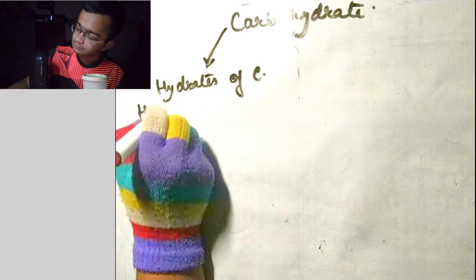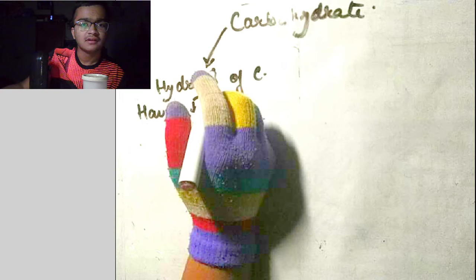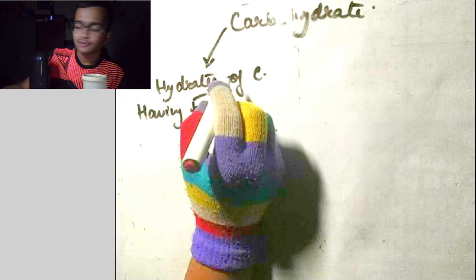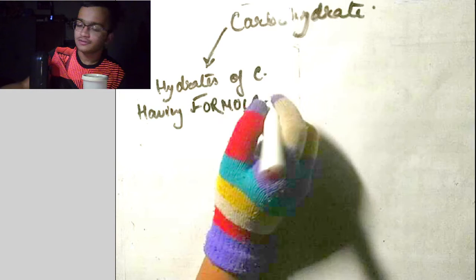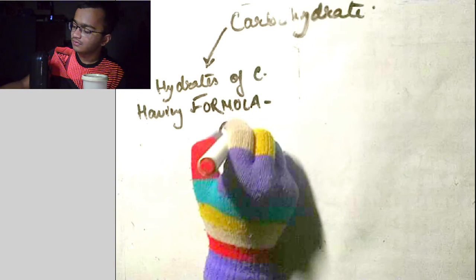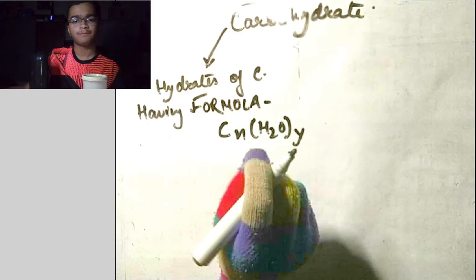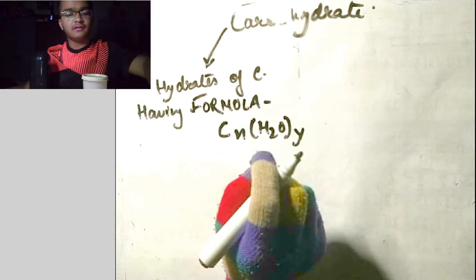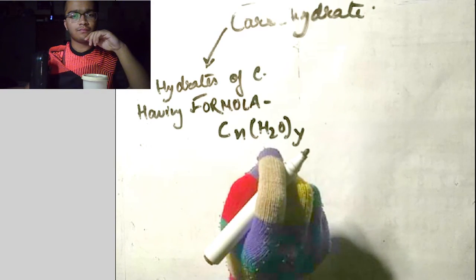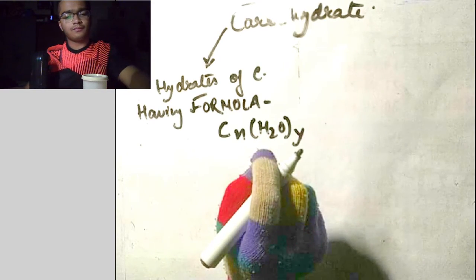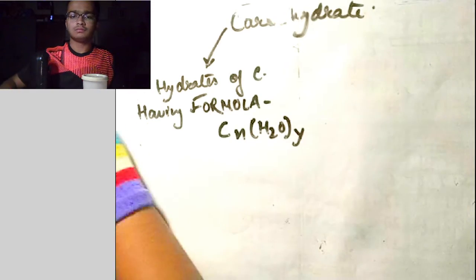having a formula, or you can say something which is satisfying the formula Cx(H2O)y.